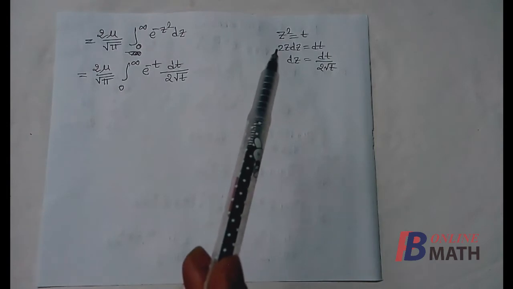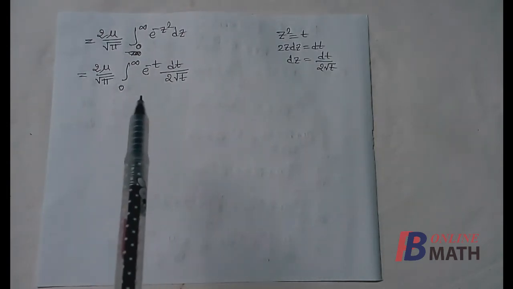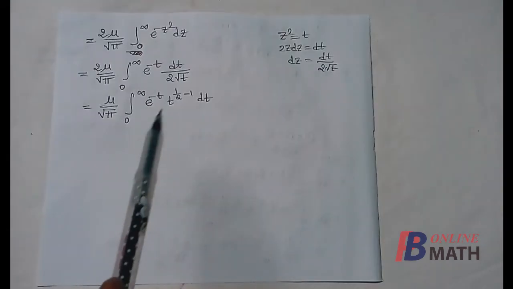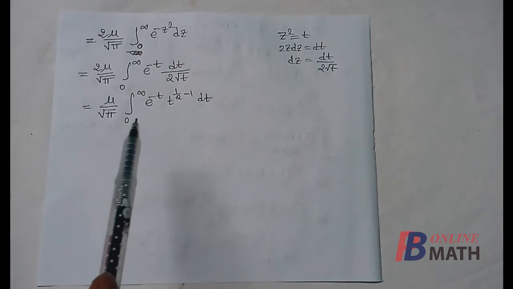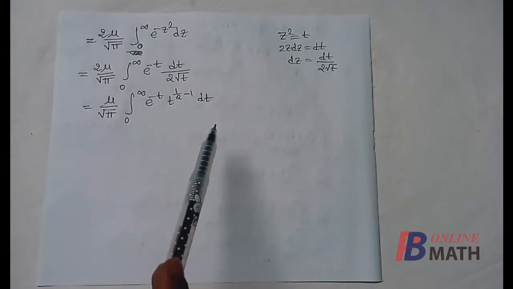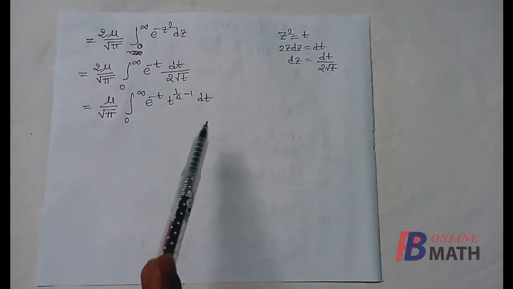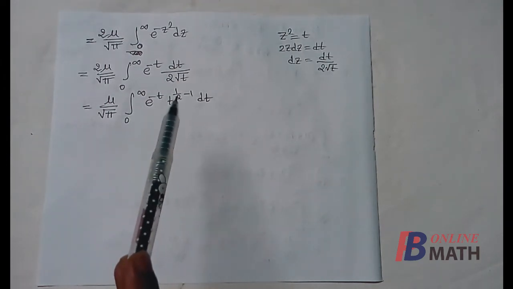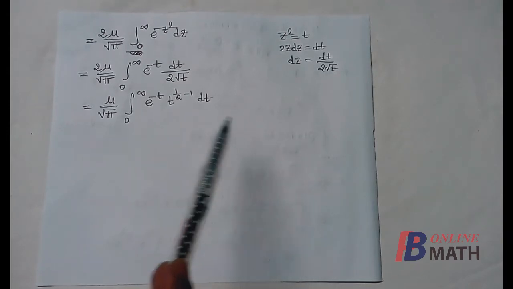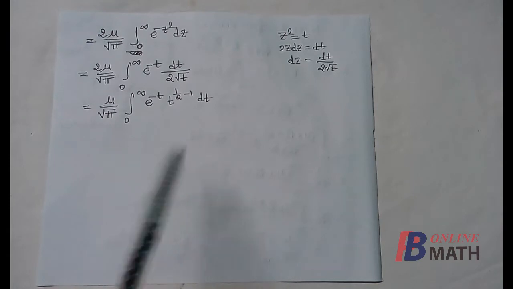So if we apply the transformation z square equal to t, then this integral reduces to this one. Now 1 by root t can be written as t to the power half minus 1, so that this is equivalent to the gamma function, because in the gamma function we have e to the power minus t, t to the power l minus 1 equal to gamma l. Now in this case it is t to the power half minus 1, so this is equal to gamma half.